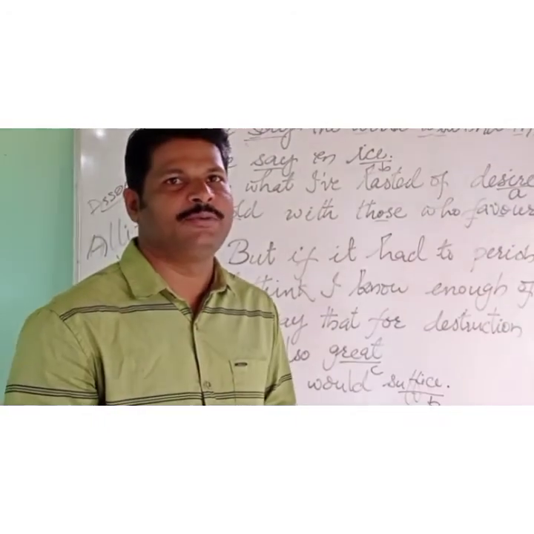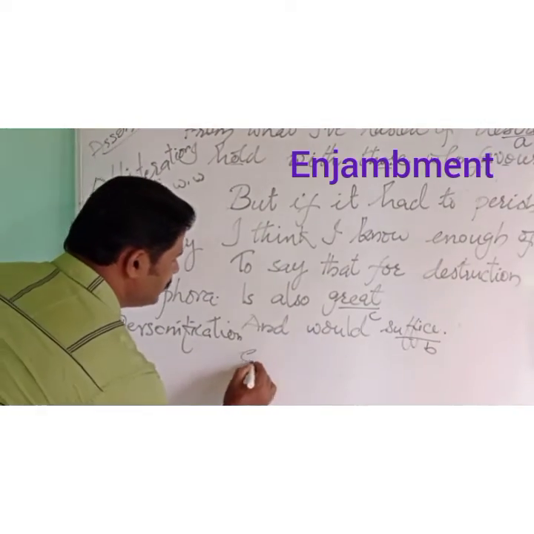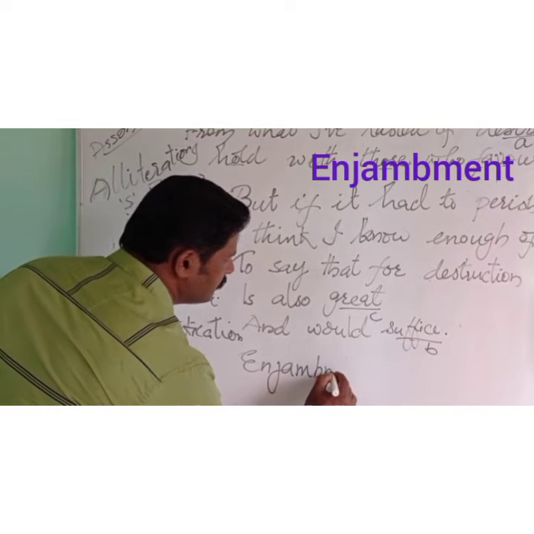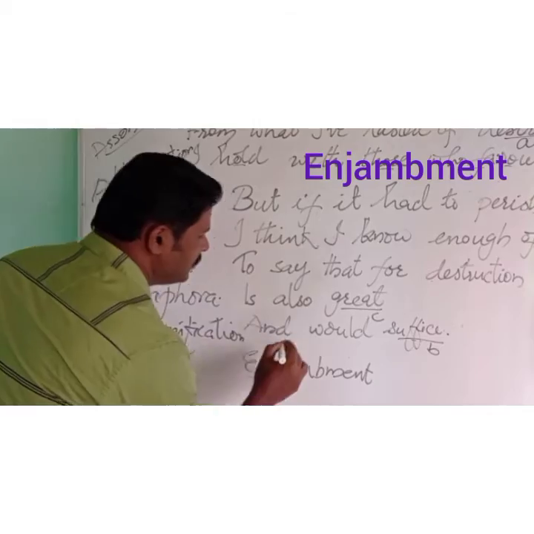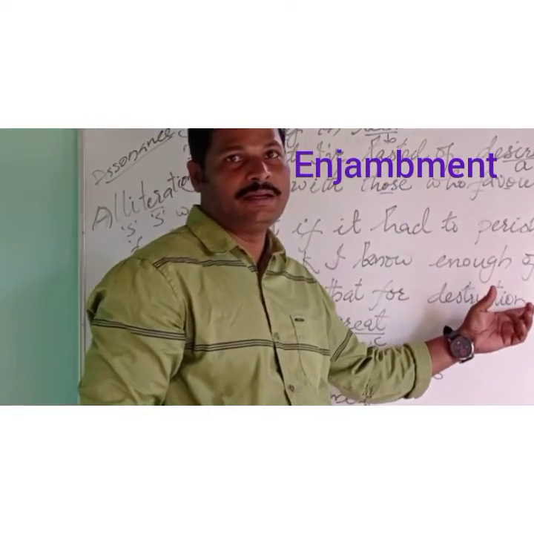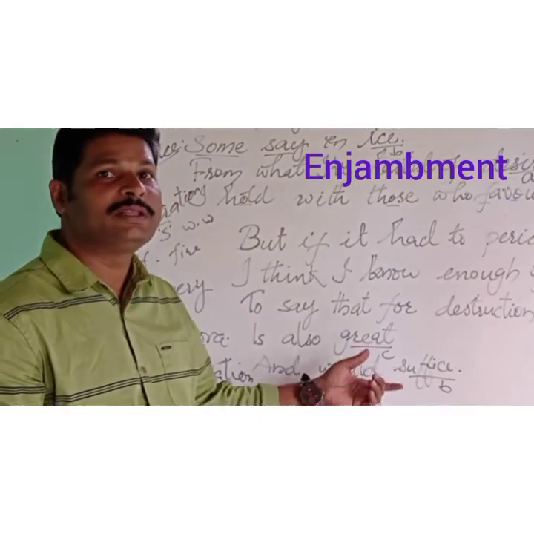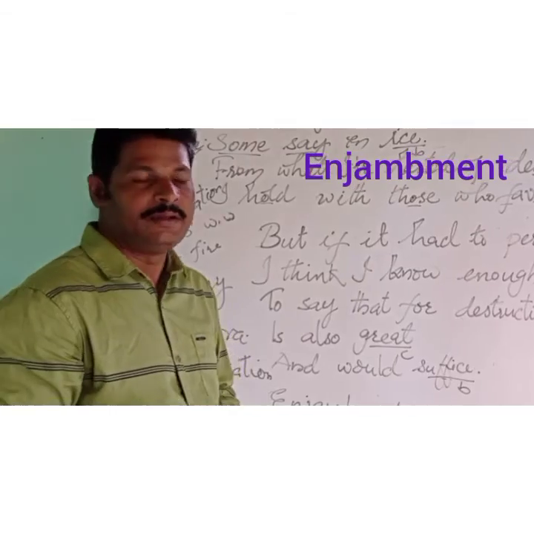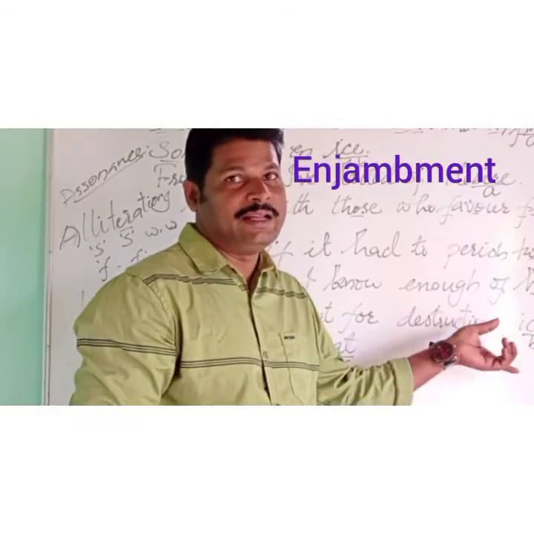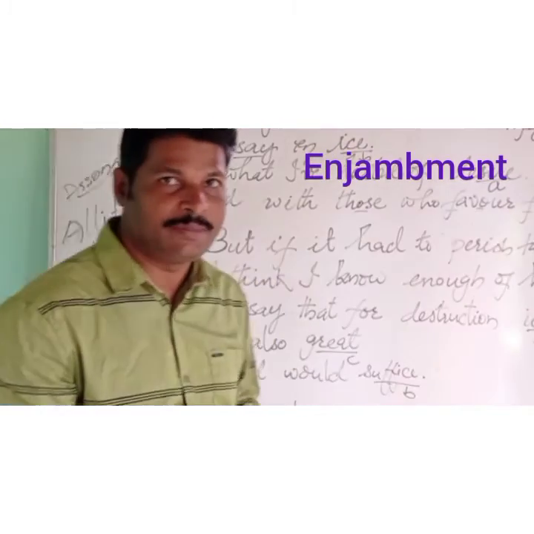So another poetic device or technique used in this poem is enjambment. What is enjambment? A thought or an idea continuing into two or more consecutive lines without a punctuation mark. So enjambment means the same thought or idea running down into two or more consecutive lines without any punctuation marks.